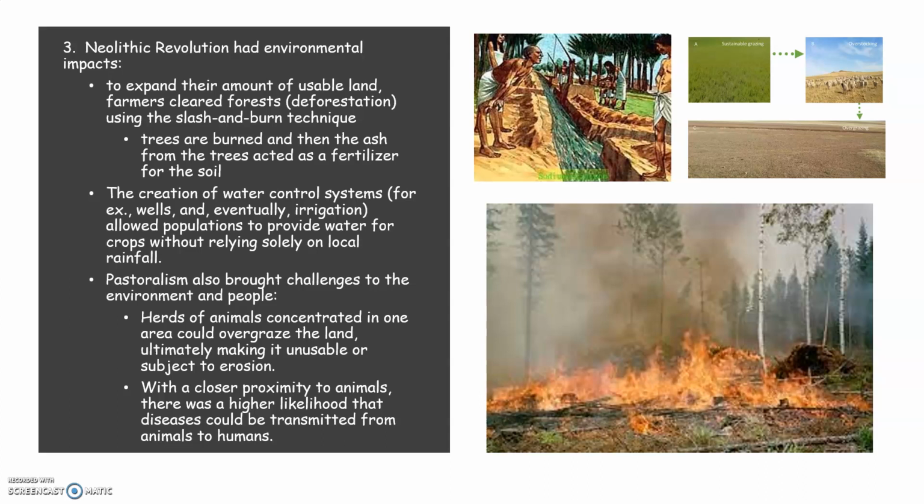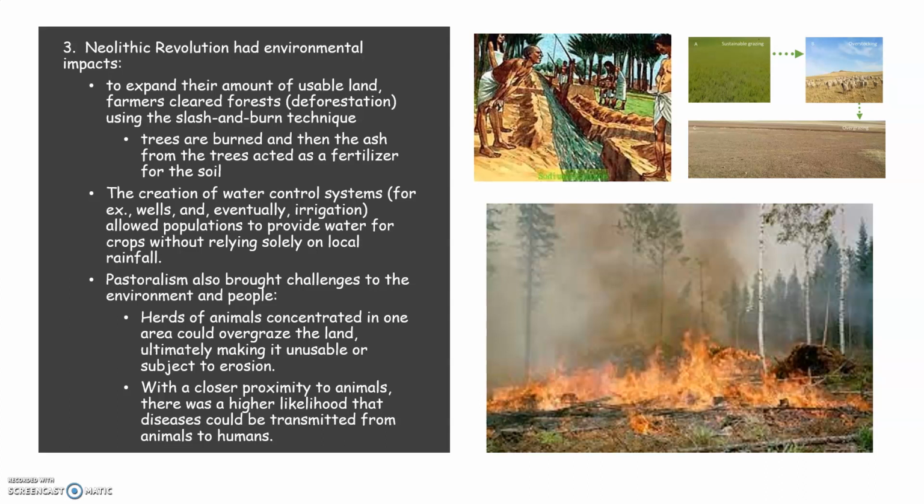It also impacted the land by changing forest land to farmland. The creation of water control systems, for example wells and eventually irrigation, allowed populations to provide water for their crops without relying just on rainfall in their vicinity.